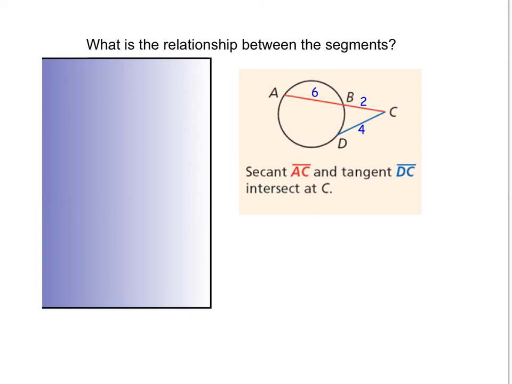So on this next one, we're once again looking at relationship between segments. Notice we got a tangent line, or what's supposed to be a tangent line, and a secant line. Once again, your secant line, that formula is actually not going to change. It is going to be the whole thing AC times its external piece BC, but the difference is our tangent line, we used to say our tangent lines were equal to each other. Well, in this case, our tangent line is going to be itself, DC, squared. So if we substitute this in, we'll have AC, which is 8, times BC, which is 2, has to be equal to DC, 4 squared, or 16 is equal to 16.